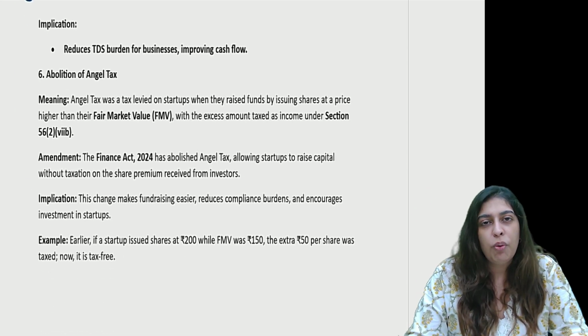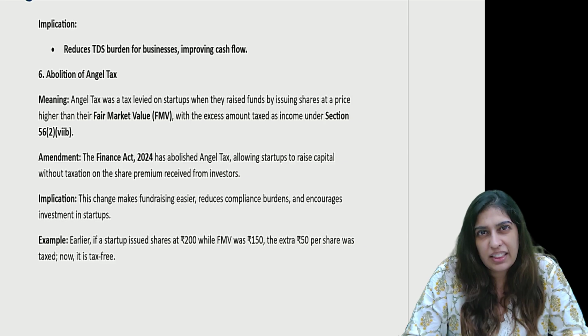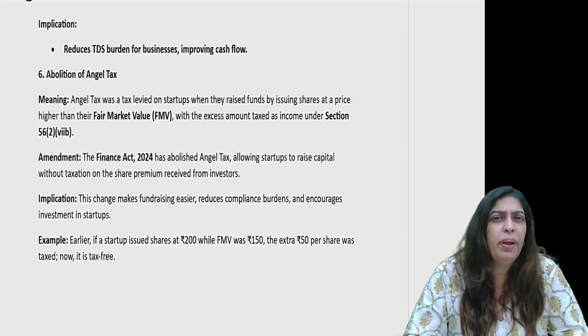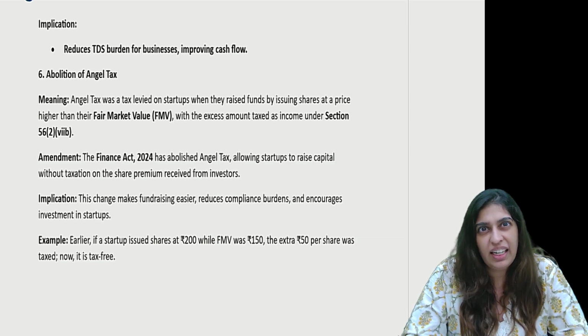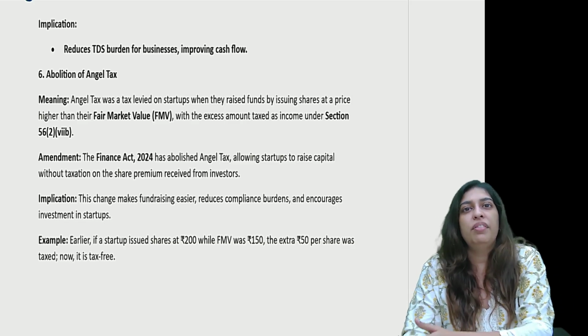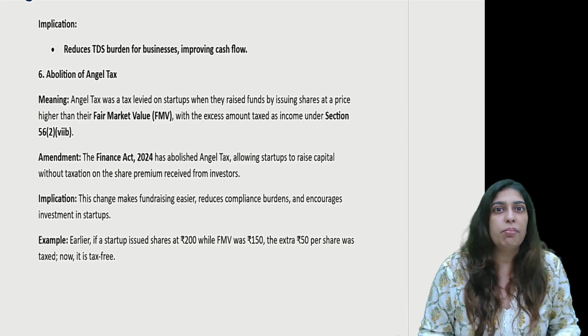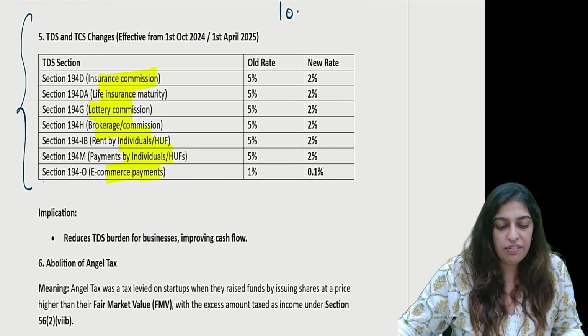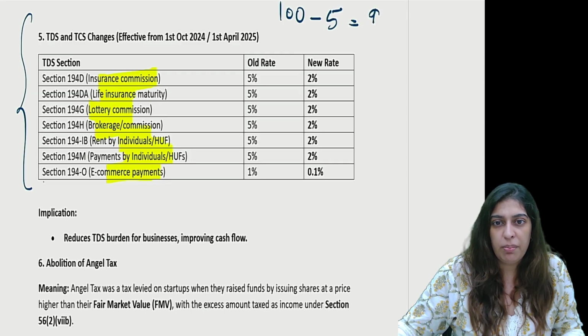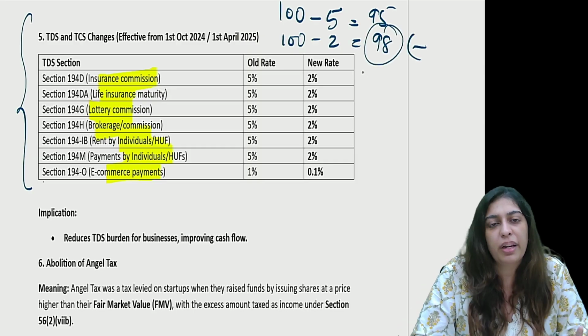Why is it beneficial? If the TDS rates have decreased, your cash flow improves, because you have to deduct lesser tax and pay more to the vendor. So as a company, I receive more money. Earlier, let's say I was to receive 100, the payer would deduct 5 and only pay me 95. Now the deductor will pay me 98. So it helps in my cash flow. I get more money. That's it.